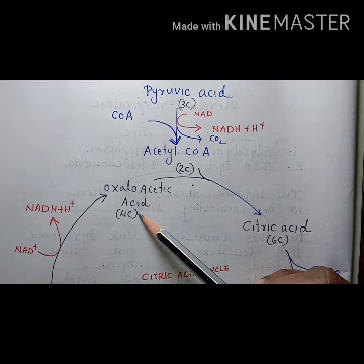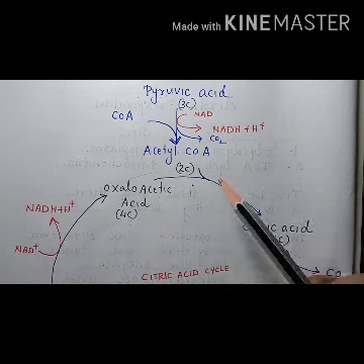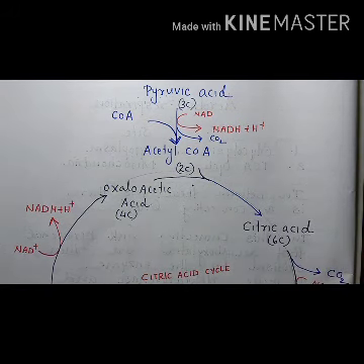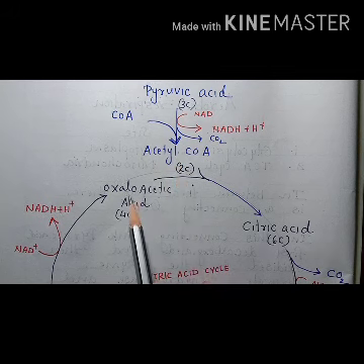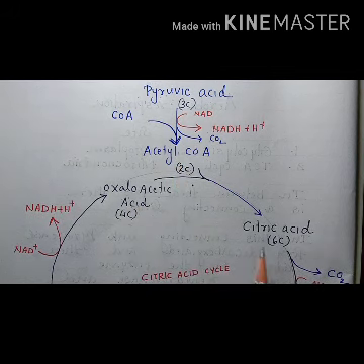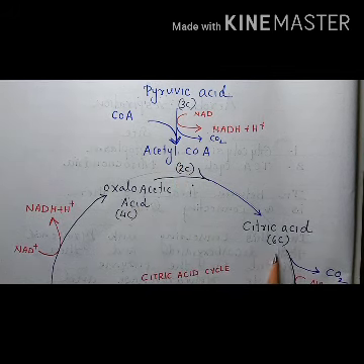We have studied oxaloacetic acid during C4 cycle, which is a 4-carbon compound, and that leads to the formation of a 6-carbon compound. Its name is citric acid. So the cycle name is citric acid cycle. So this is the first step in citric acid cycle or TCA cycle or Krebs cycle. Acetyl coenzyme A combines with the oxaloacetic acid to become citric acid, which is a 6-carbon compound.